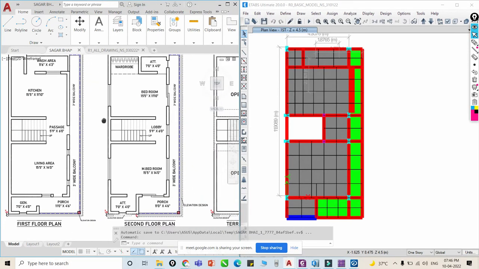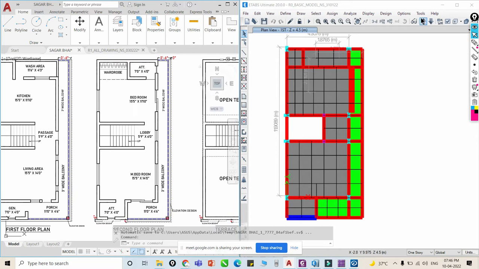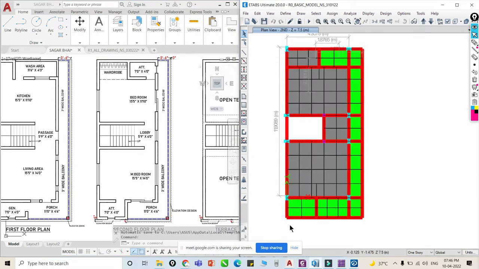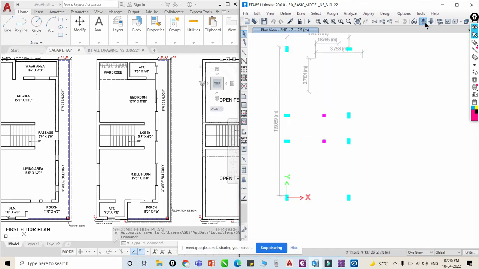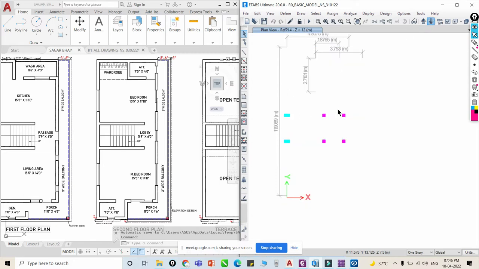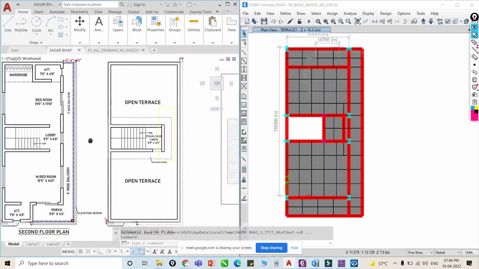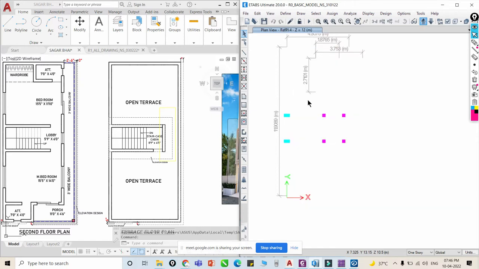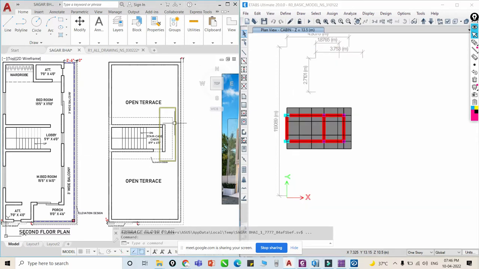And then sequentially for the second floor, just click here 2 times. So here we get this second floor plan. Again just click 2 times. So here we get this terrace, right? It's an open terrace. Again I just click 2 times. This is my terrace cabin, which is our last portion, right? So in this manner we have to construct our ETABS model.